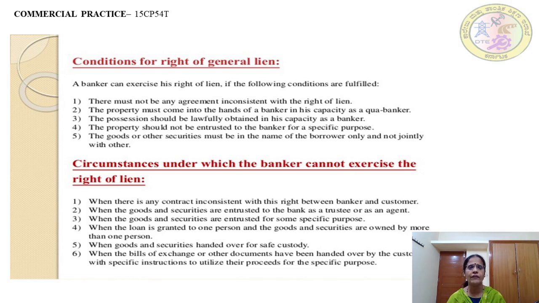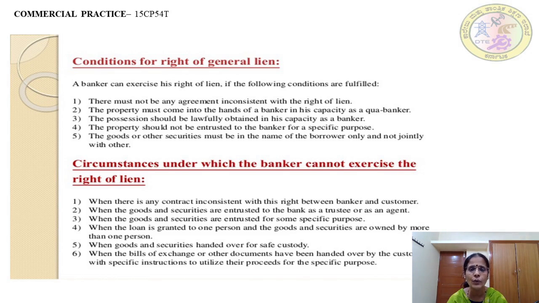As I said, I have made an agreement for something, I have given something for you. Then you cannot exercise. So when there is any contract inconsistent with this right between the banker and the customer. Secondly, when the goods and securities are entrusted to the bank as a trustee or as an agent. Be very careful whenever you are given these goods to the bank as a trustee. Then you cannot go for general lien. So that is not possible there because you have a trustee-agent relationship there. When the goods and securities are entrusted for some specific purpose, if the purpose is different, then you cannot go for it. It is very clear.